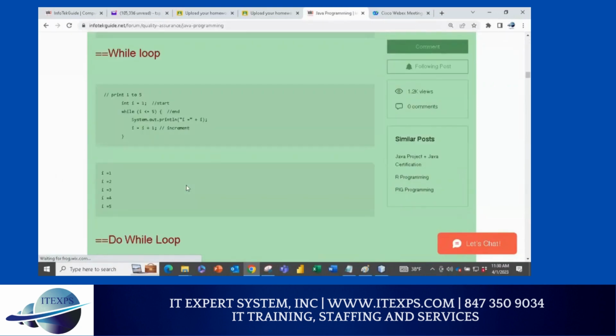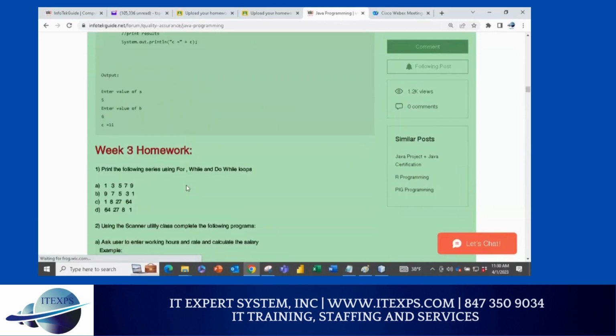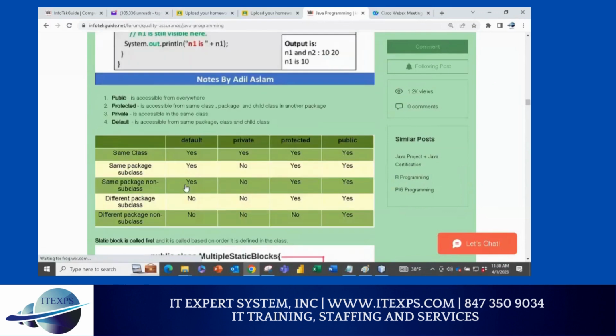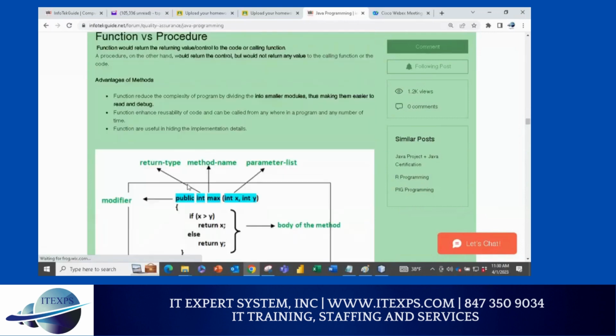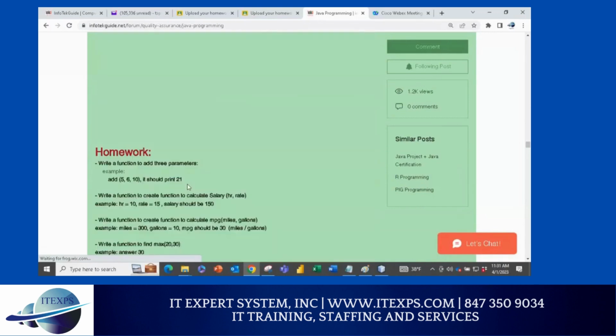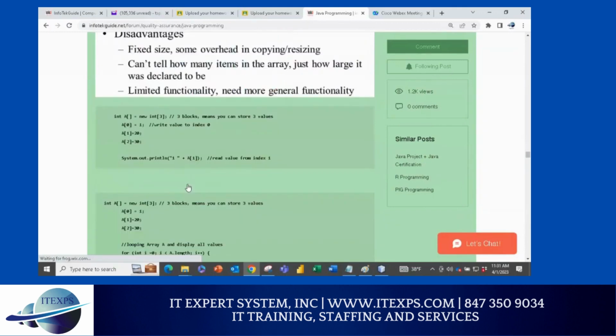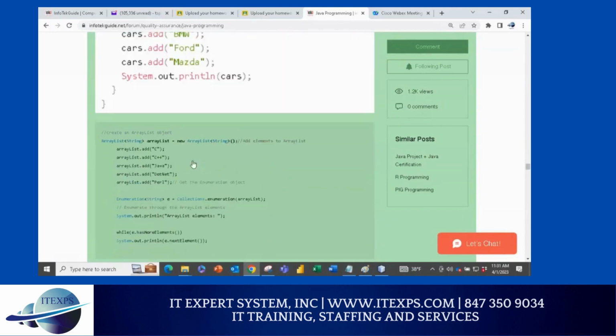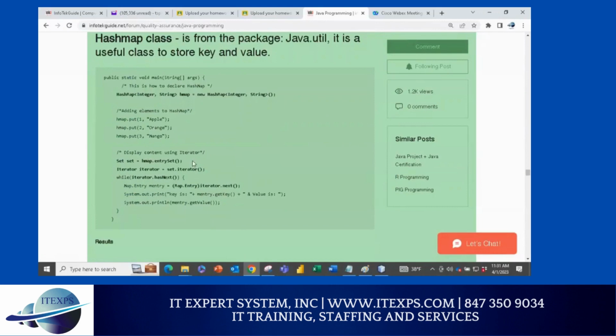Last week we did that, we did this thing, and now we just completed ArrayList, array, we completed that. So if you scroll down, we are in week 5, we completed that ArrayList, and now we are going to do hash map. So once you are in hash map, wait for me.